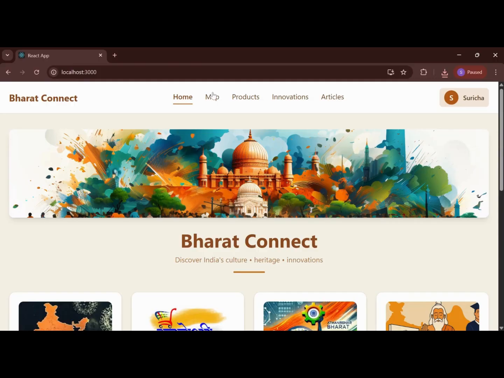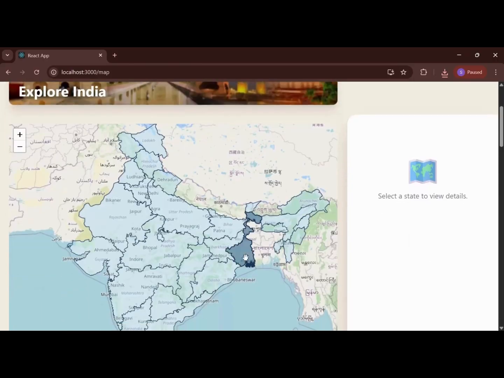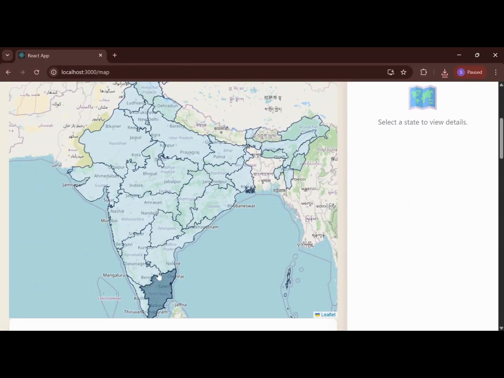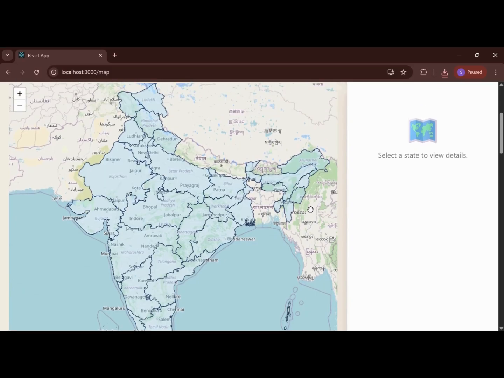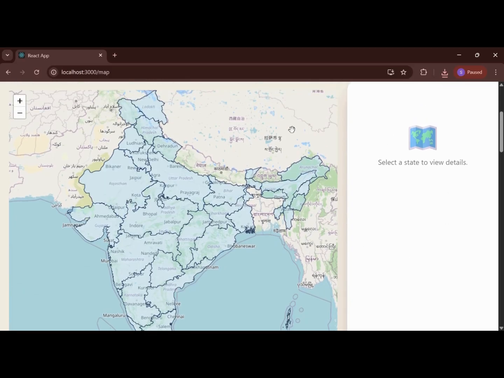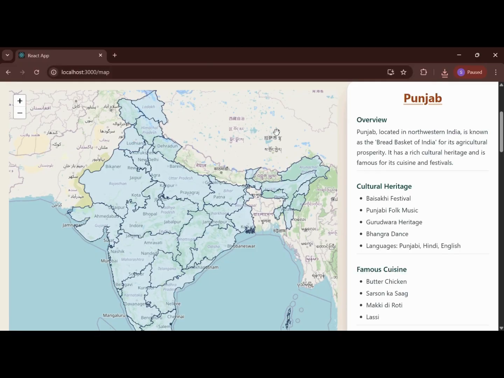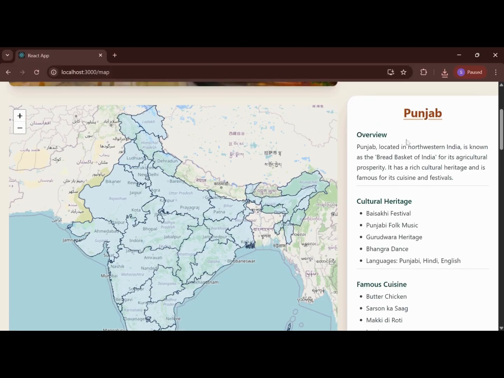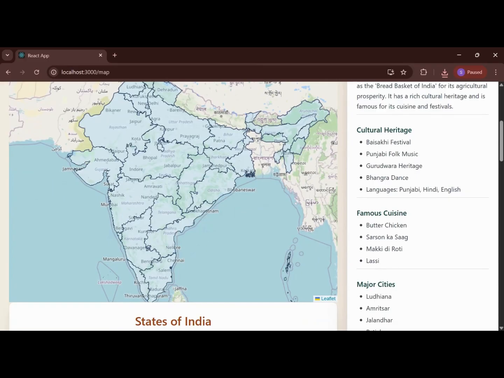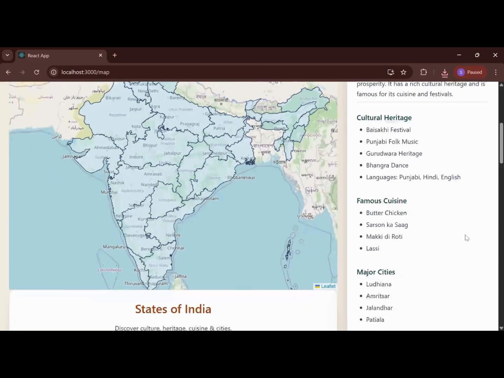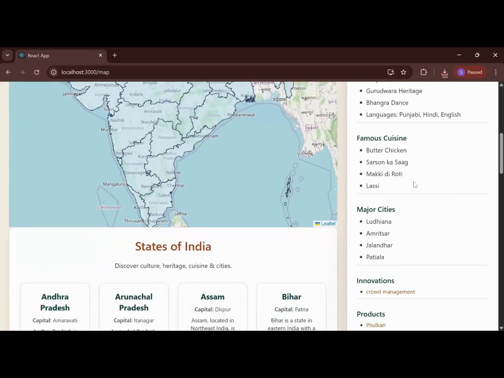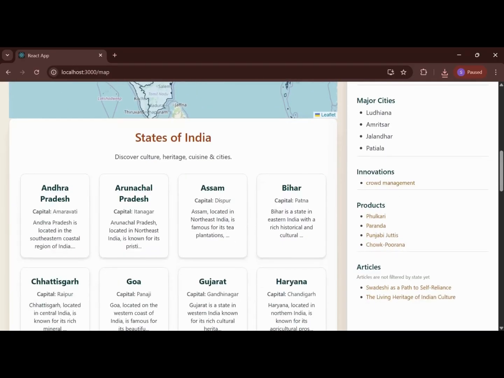So now let's move on to the first section, which is the map section. Here we can click on any state and view the details of the state on the right. For example, if we click on Punjab, we can get an overview of Punjab and its culture and heritage, about different festivals, their dance and their language. We get the famous cuisine from the state, major cities, and this is the section for innovation.